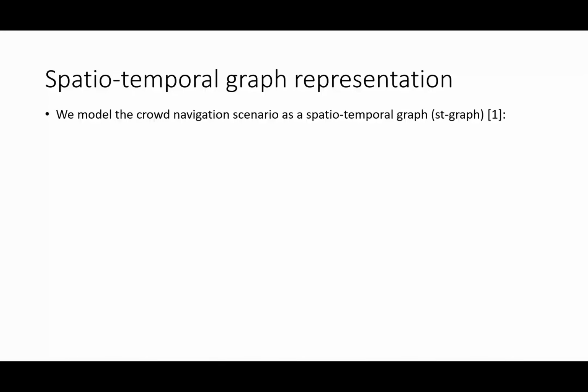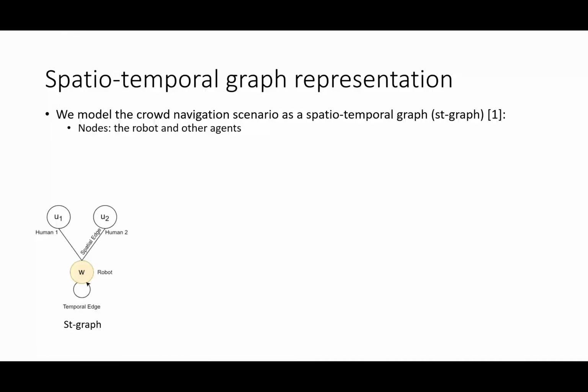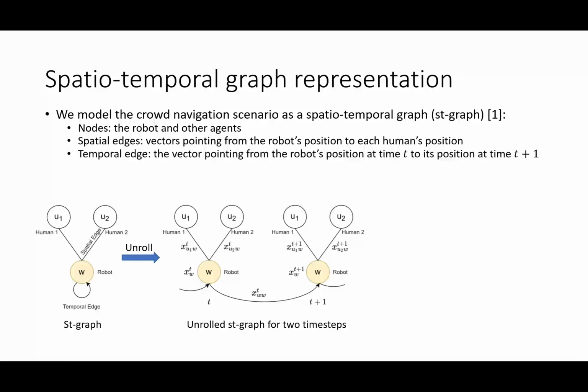Next, I will talk about the derivation of DSRNN from a spatial temporal graph. As a first step, we model the crowd navigation scenario as a spatial temporal graph, or ST graph, as shown in the figure below. In the ST graph, the nodes are the robot and other agents. There are two types of edges. The spatial edges are the vectors pointing from the robot position to each human's position. If we unroll this ST graph along the time axis, the temporal edge is a vector pointing from the robot's position at time t to itself at the next time step t+1.